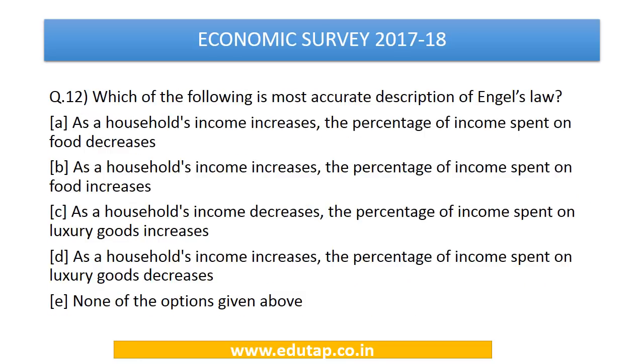Which of the following is the most accurate description of Engel's law? As households' income increases, the percentage of income spent on food decreases.